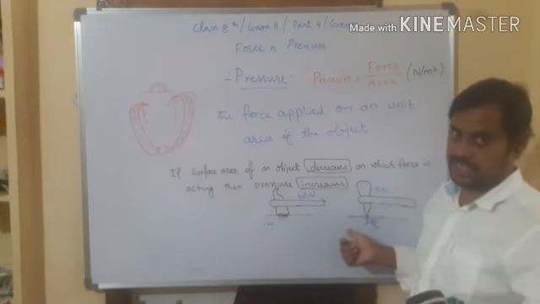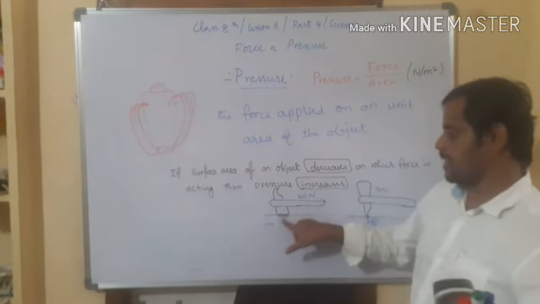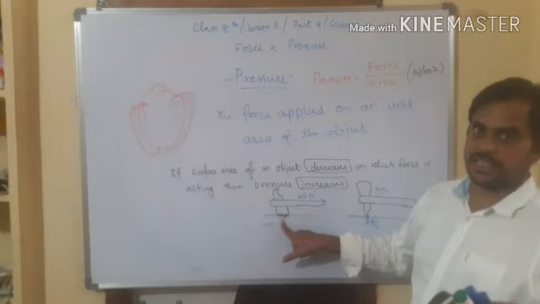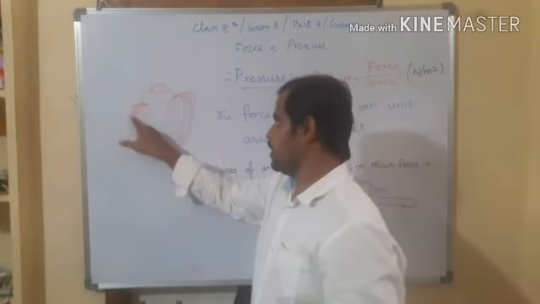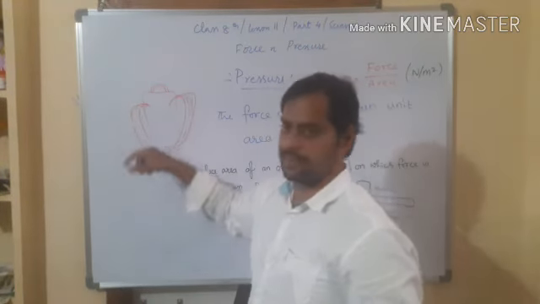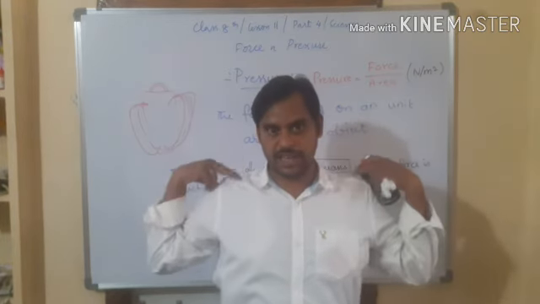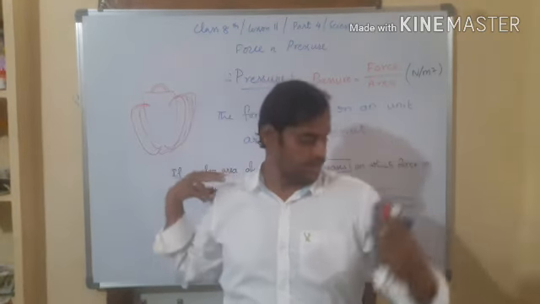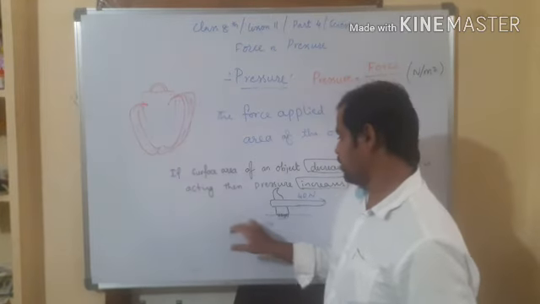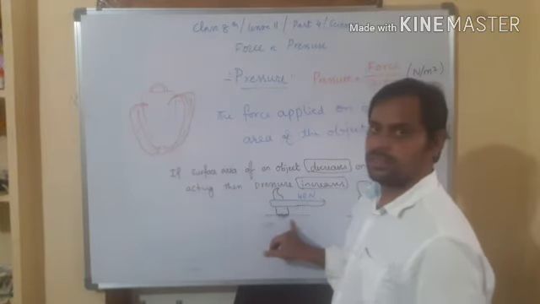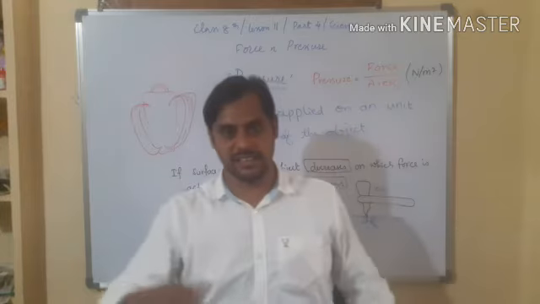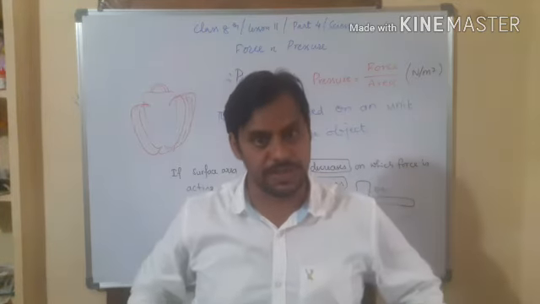If surface area decreases, pressure increases. If surface area increases, pressure decreases. So here the widened straps are nothing but the surface area touching your shoulder is more. When surface area is more, then pressure is less, so you feel very little pressure.